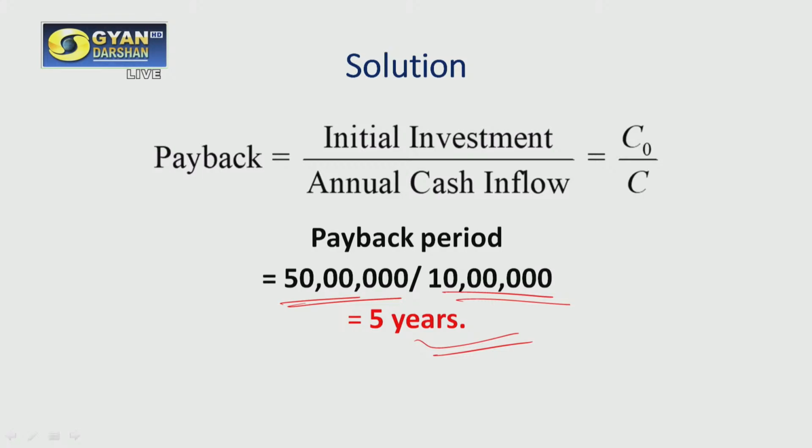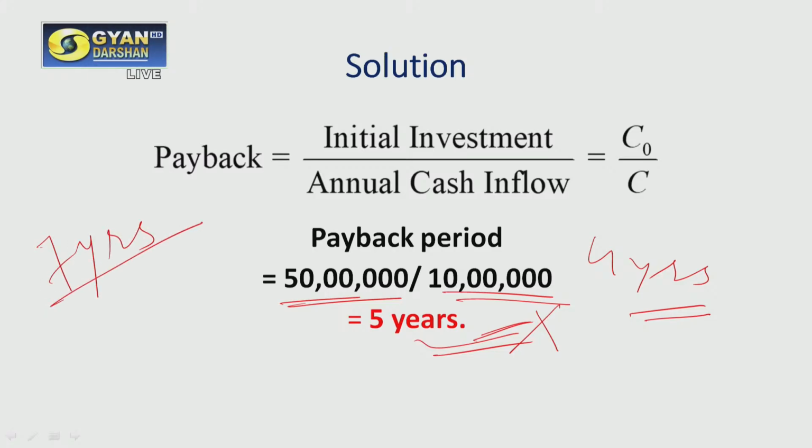Now suppose the standard predefined by the management is 4 years. If the standard is 4 years and we are recovering this amount in 5 years, in that case we are going to reject the project. But if the standard established by the company is, let us suppose, 7 years, they are expecting to recover the amount invested in the beginning in 7 years, while the payback period of this project is 5 years. So we are going to accept the project in this case. This is how we can use the payback period method for taking decisions.